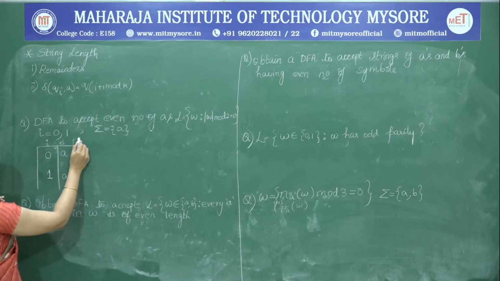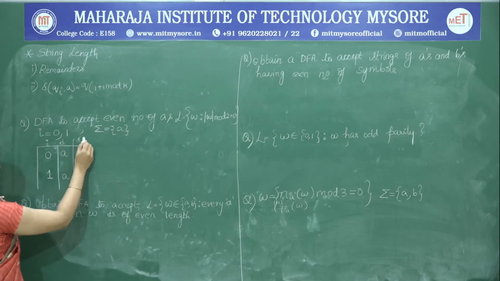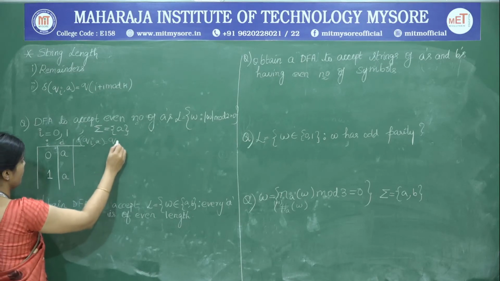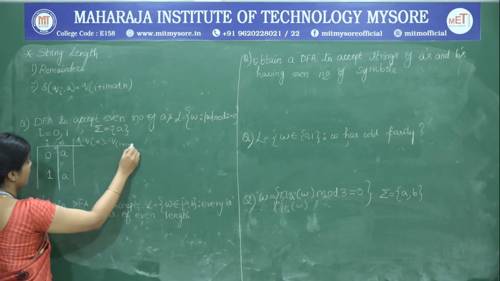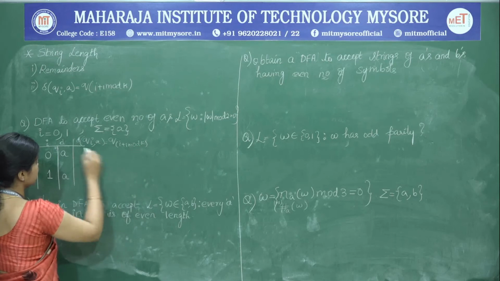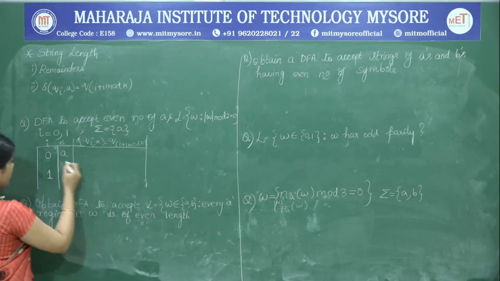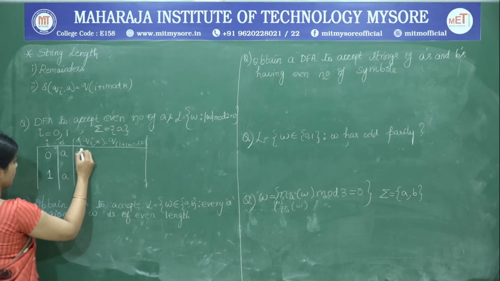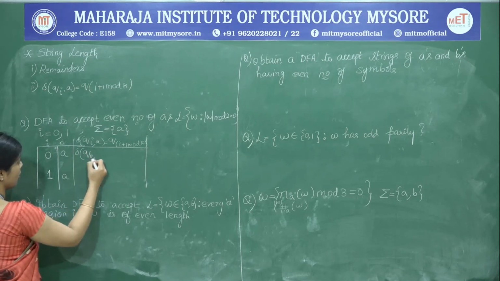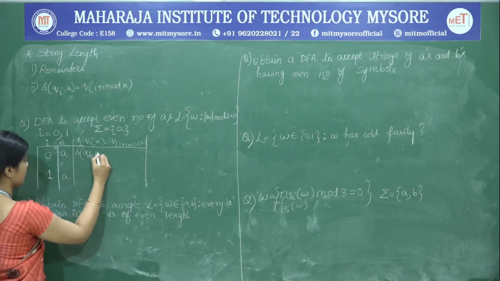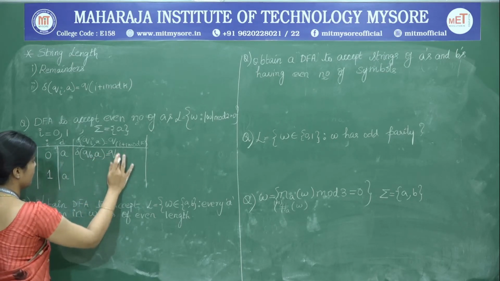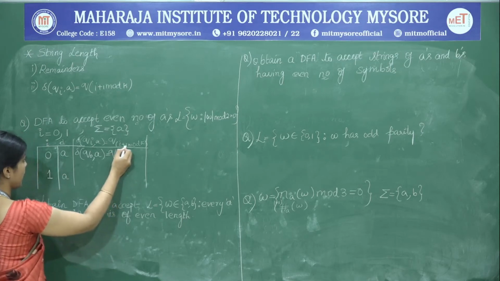Next, we are going to use the relation delta of Qi comma A is equal to Q of I plus 1 mod k. Once we write this, we are finding out the transition from Q naught on input symbol A, is equal to Q of, we need the destination, so I plus 1.